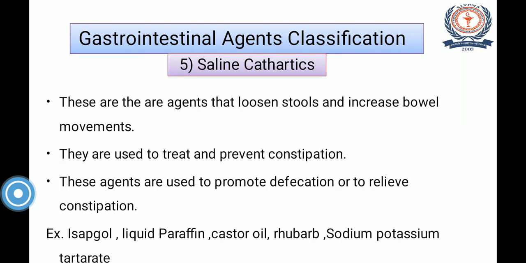The last class of gastrointestinal agents are the saline cathartics. These are agents that loosen stools to increase bowel movement. They act for easy passage of the stool. They are used to treat and prevent constipation, to promote defecation or to relieve constipation. Various examples include isabgol, liquid paraffin, castor oil, rhubarb, and sodium potassium tartrate.